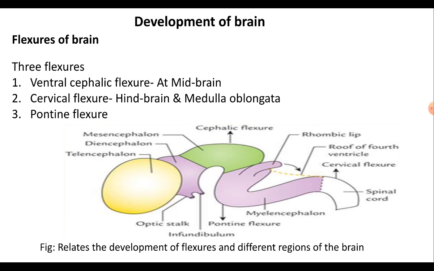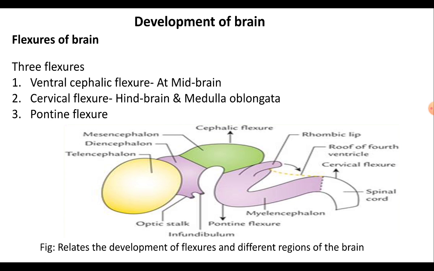Because of this, the forebrain is bent in a ventral direction around the anterior end of the notochord and the foregut. As a result, the floor of the forebrain comes very close to the hindbrain, and this flexure makes the midbrain most prominent for a short period of time.